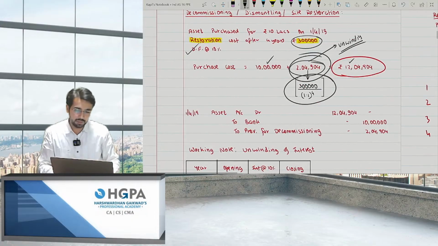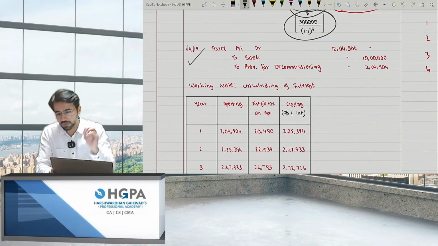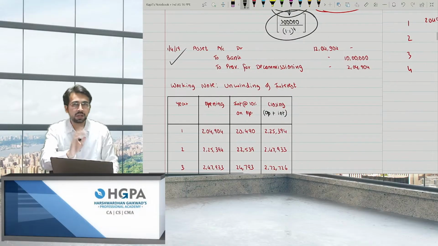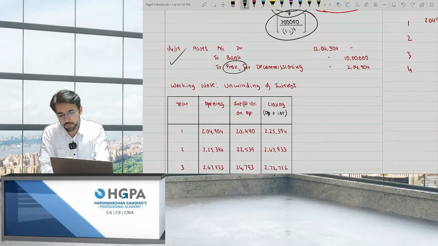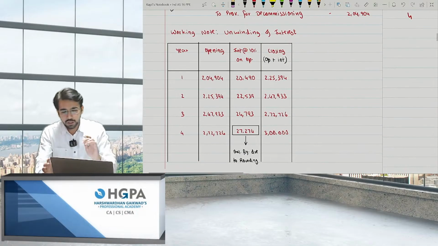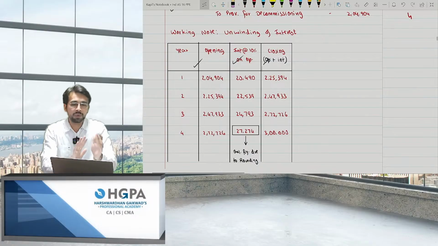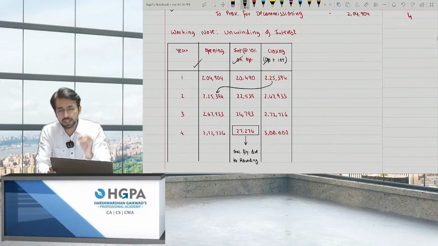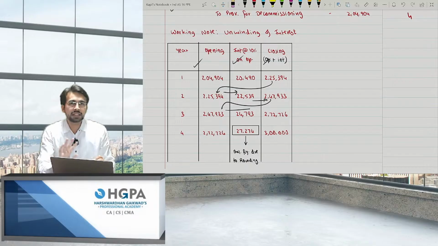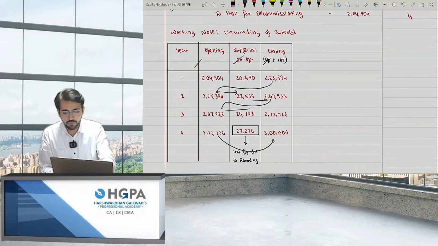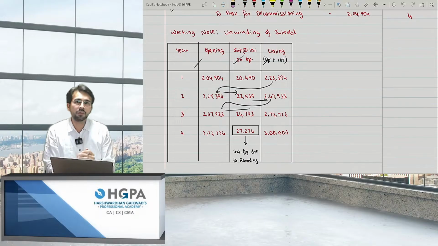So I've given the entire table. You can have a look. The first entry will be nothing but to record the asset to bank, that is PPE to bank, and also I created a provision for decommissioning. What you have to do is you just have to take opening, interest, closing. Closing is nothing but opening plus interest. The closing becomes opening for the next year. Again 10% interest, add it, again 10% interest and add it. In the last year, you have to take the balancing figure. Why balancing figure? Because you have to take the total of 3 lakh rupees.